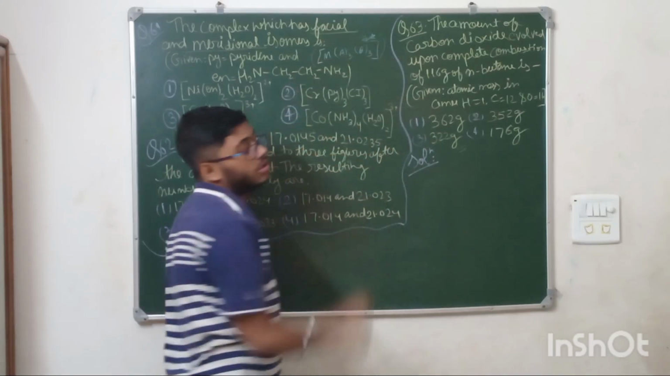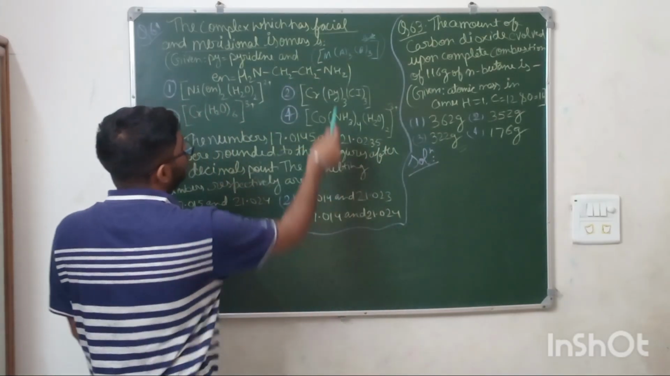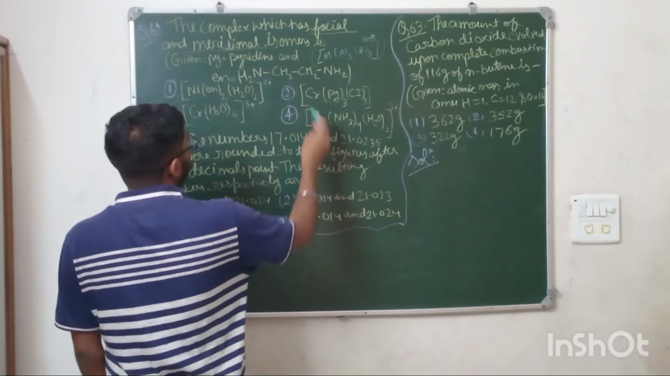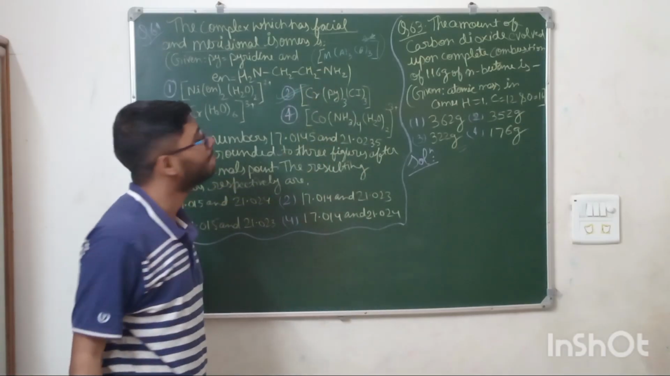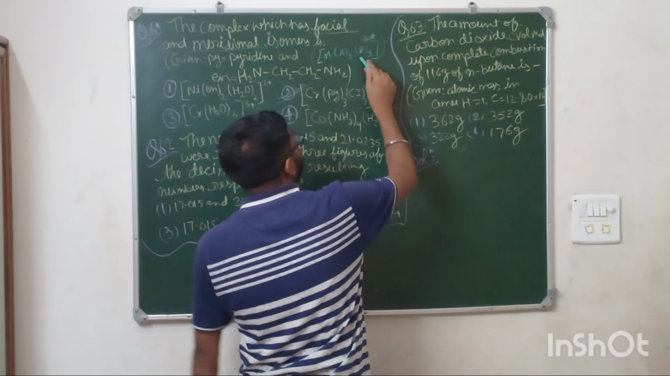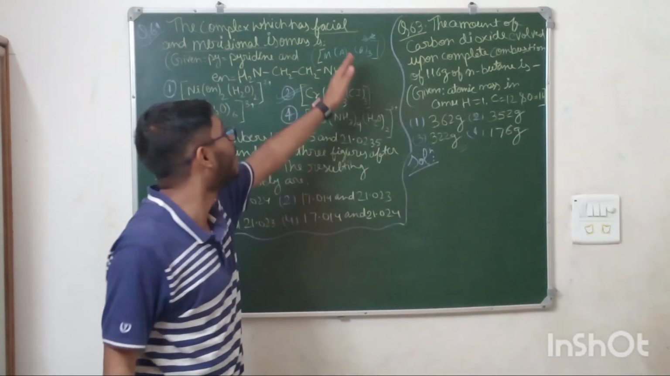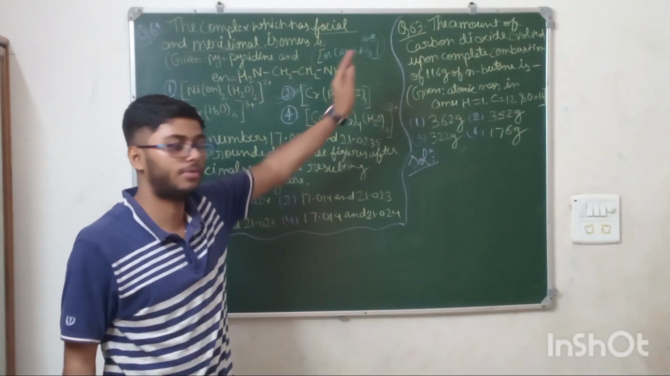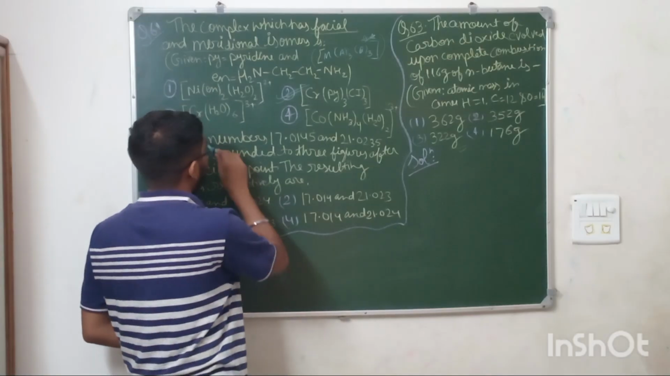You can solve the question in seconds. So you can see which compound is like this, 3 3, option number 2 is the answer. Clear? It exists in the facial and meridional, means cis and trans both are possible for this coordination compound. Okay, let us move on to next question.